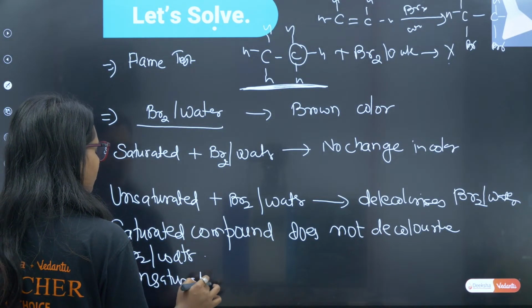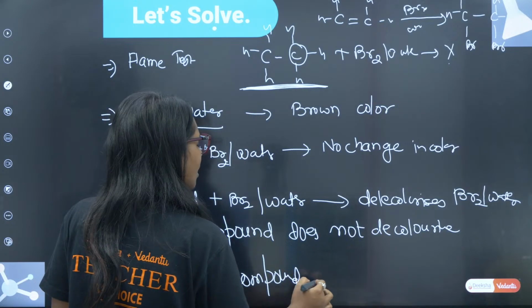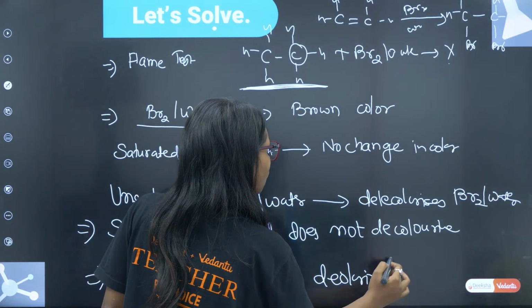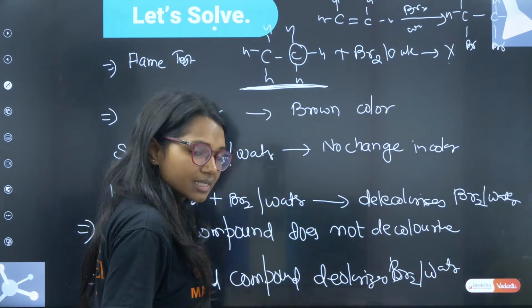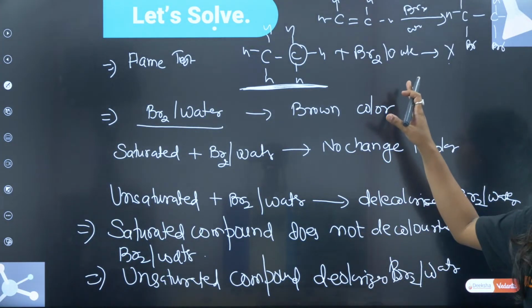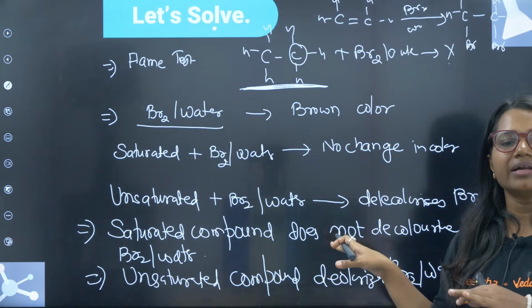Unsaturated compounds decolorize bromine water. Clear? One test is clear, bromine water. Everybody, tell me where you have doubt. Did you understand the bromine water test?